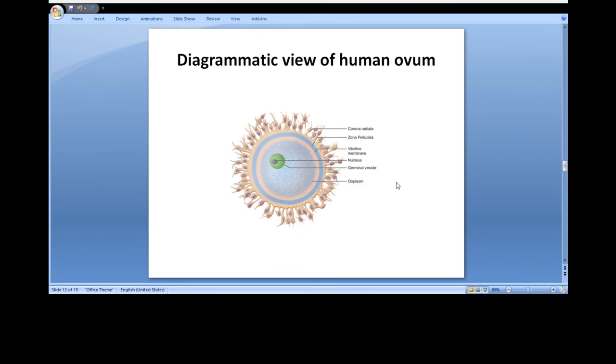The diagrammatic view of the human ovum. The cytoplasm is called ooplasm, and it contains a large nucleus called the germinal vesicle. The ovum is surrounded by three coverings, namely an inner thin transparent vitelline membrane, a middle thick zona pellucida, and an outer thick coat of follicular cells called corona radiata. Between the vitelline membrane and zona pellucida is a narrow perivitelline space.